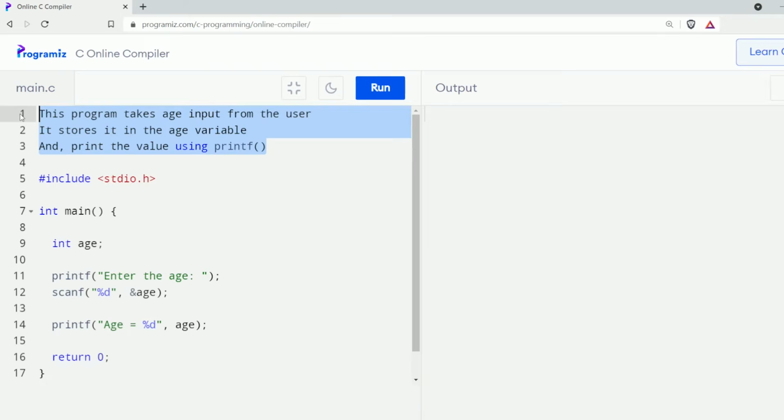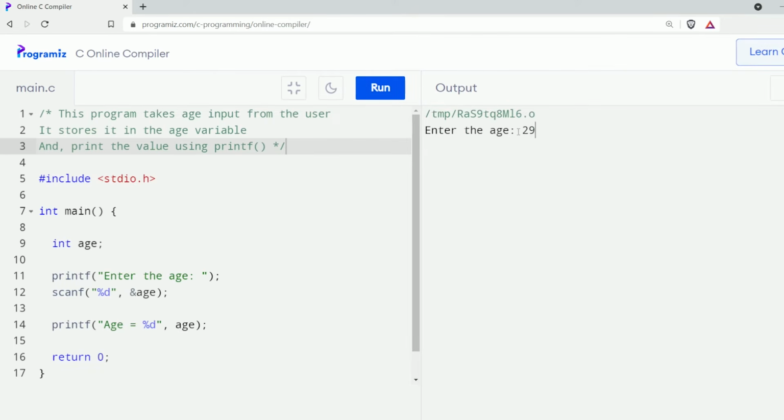In C programming, there is another type of comment that allows us to comment on multiple lines at once. Let me give you an example. Suppose we want to comment these 3 lines. We can do that by typing / and asterisk at the beginning and asterisk and / at the end. So let's do that. Now let's run this code. I'll enter 29. As you can see, the code runs without any errors and these comments are ignored.